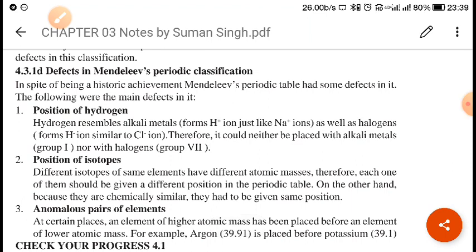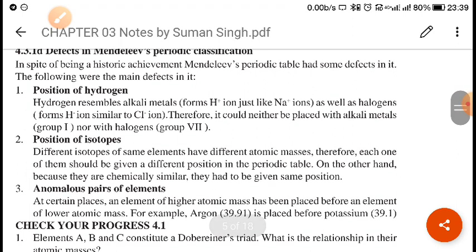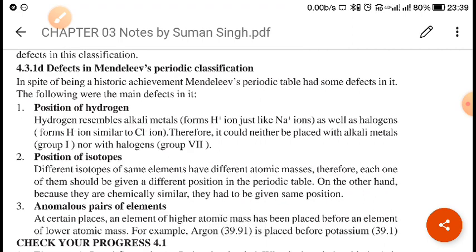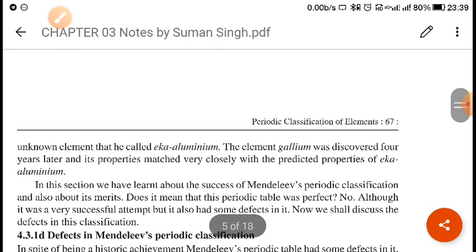Now next, what were the demerits? There were demerits for Mendeleev's periodic table too. The main demerit is the position of hydrogen. Okay, before that, one more thing. In his contribution, Mendeleev also corrected atomic masses. Some of the atomic masses which were falsely calculated at that time, Mendeleev corrected, for example beryllium. After that, you see the demerits.